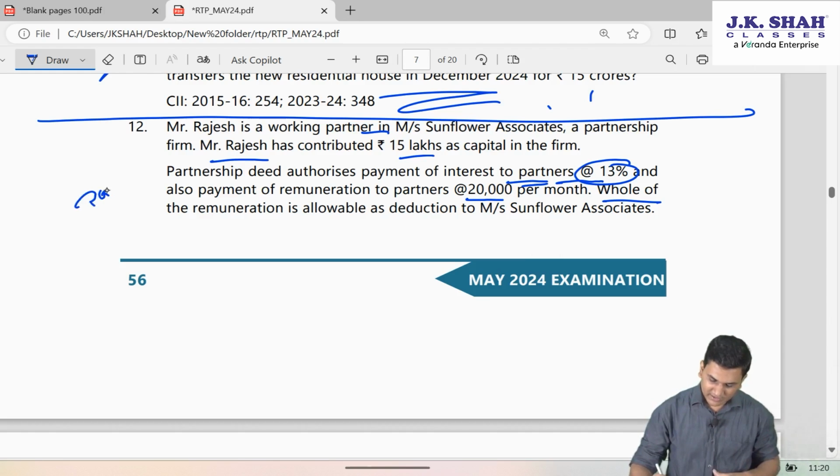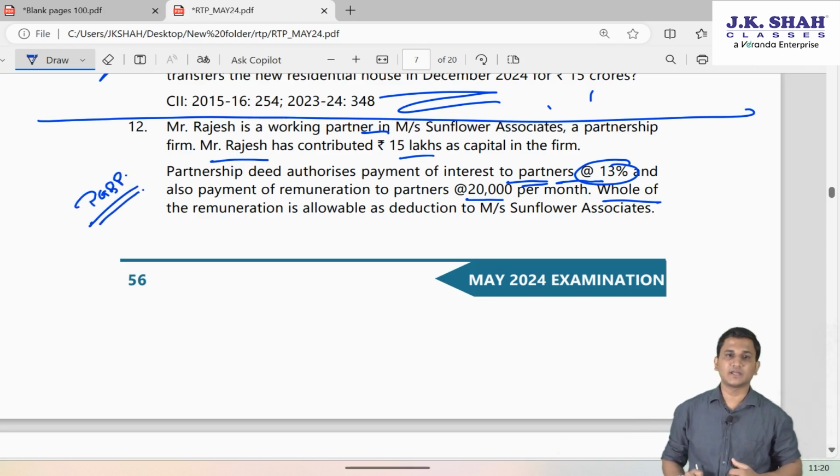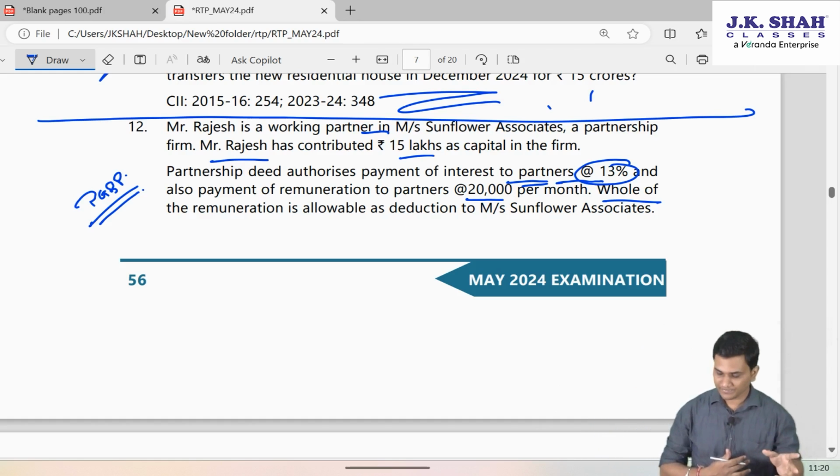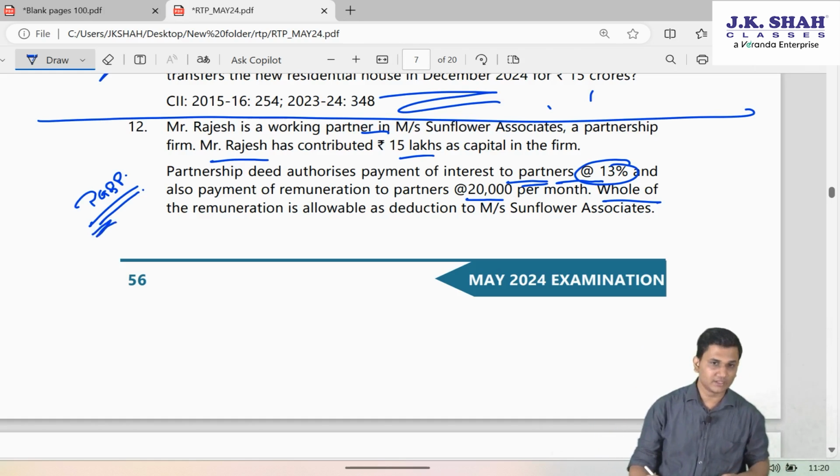Friends, both these incomes, interest and salary received from the firm, will be taxable in the hands of Rajesh as profits and gains from business and profession. Salary from firm is not taxable as income from salary in the hands of partner because there is no employer-employee relationship. So it's a PGBP income.